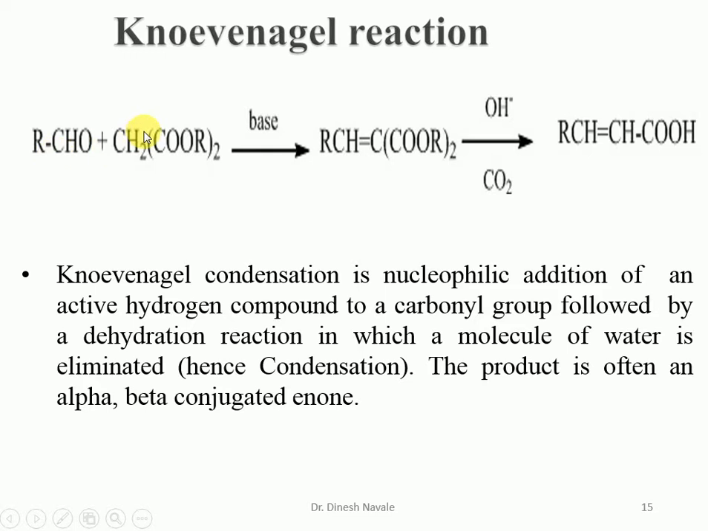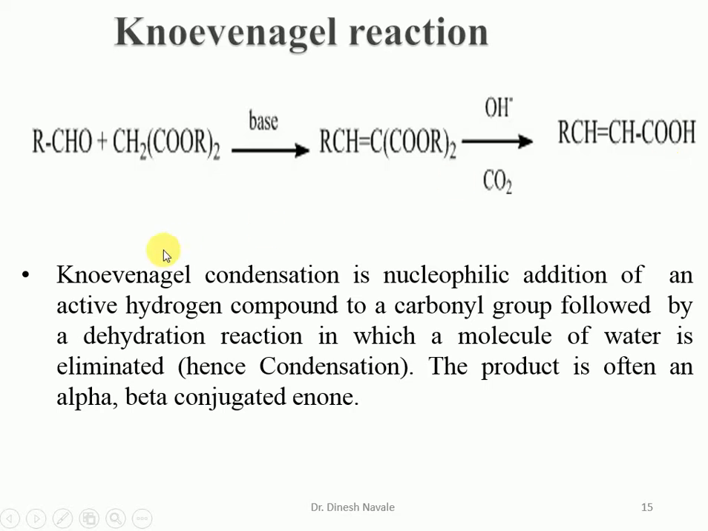In which we already discussed that an active methylene group on reaction with an aldehyde or ketone in basic condition will give the formation of the alpha beta unsaturated enone system. This is the Knoevenagel reaction. And if we go for further application of this reaction, it can give hydrolysis of the ester, and we can get formation of the alpha beta unsaturated carboxylic acid. So formation of alpha beta unsaturated carboxylic acid is an application of the Knoevenagel reaction.